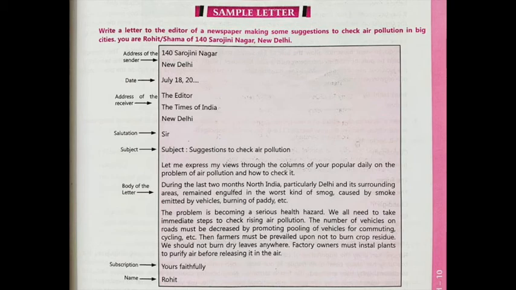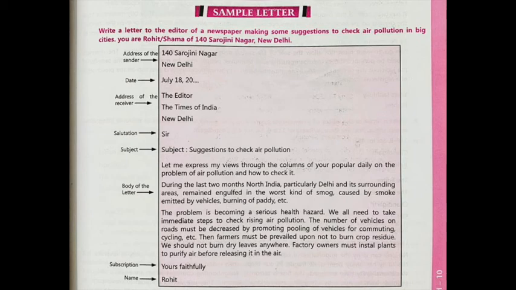So here our example is finished, and we have done the example of a formal letter. As students, we have 4 types of letter: letter to editor, complaint letter, inquiry letter, and order letter, or you can say placing order.